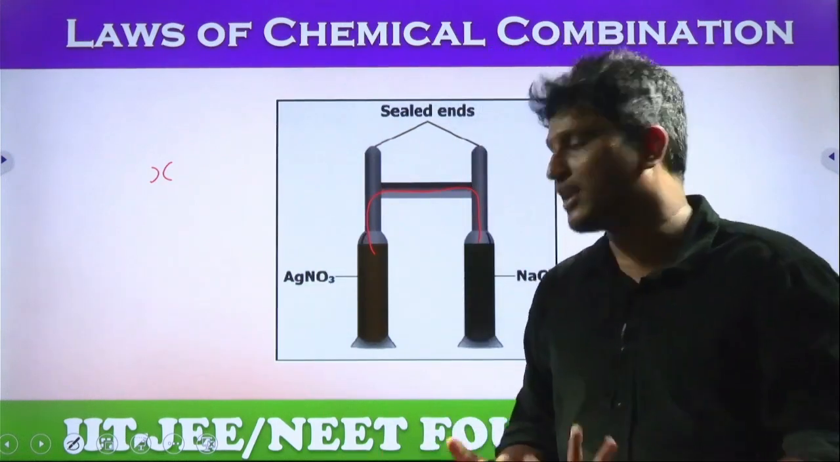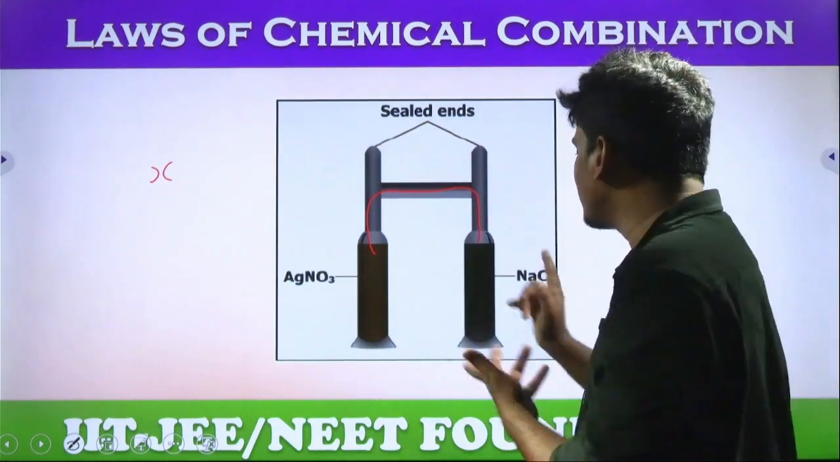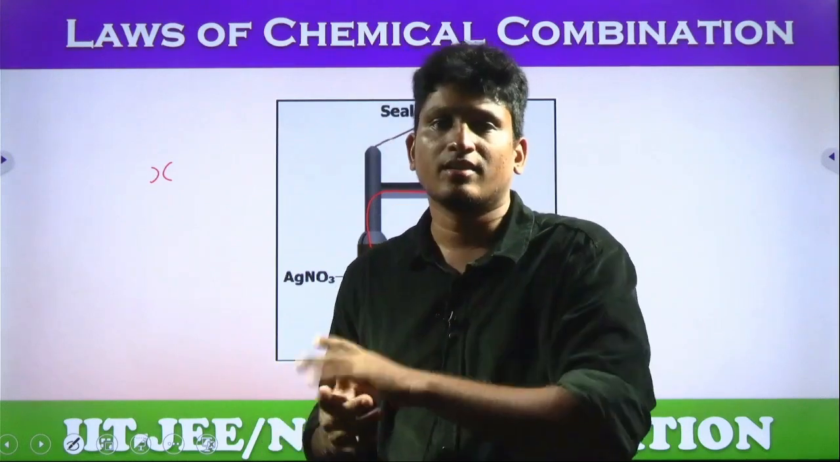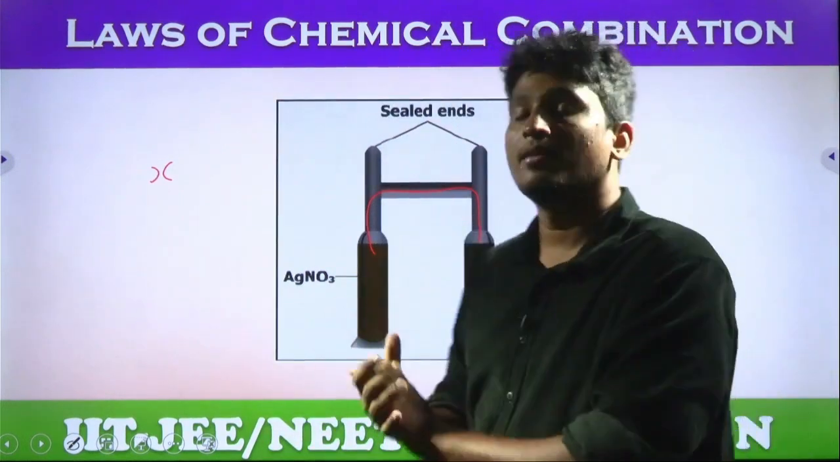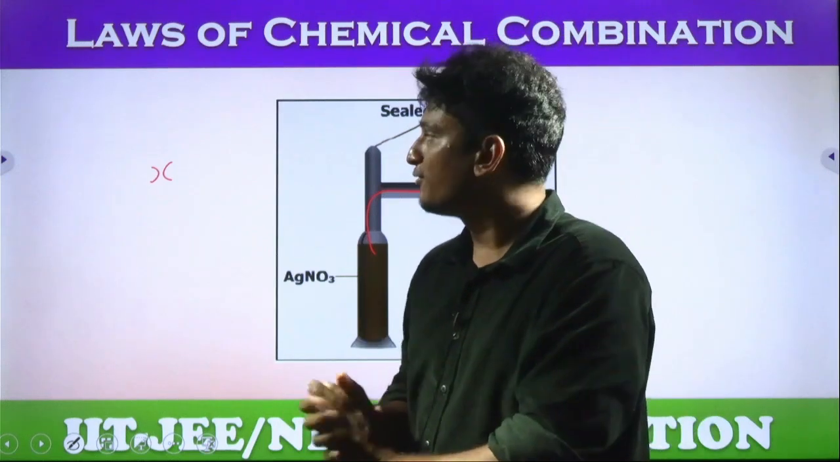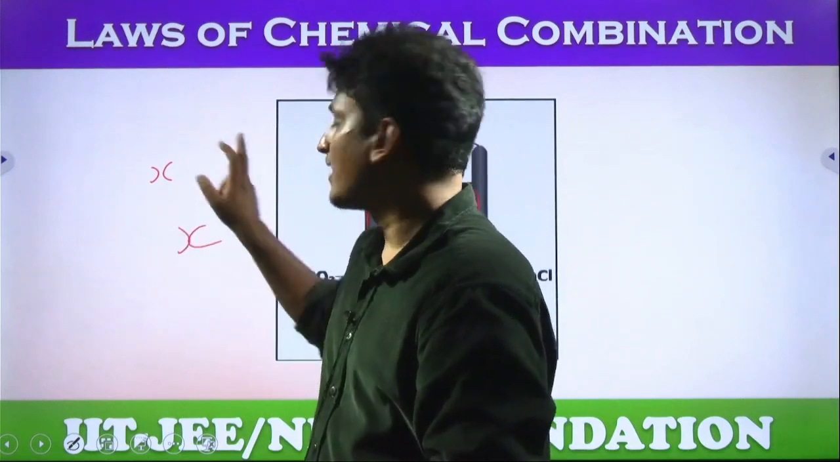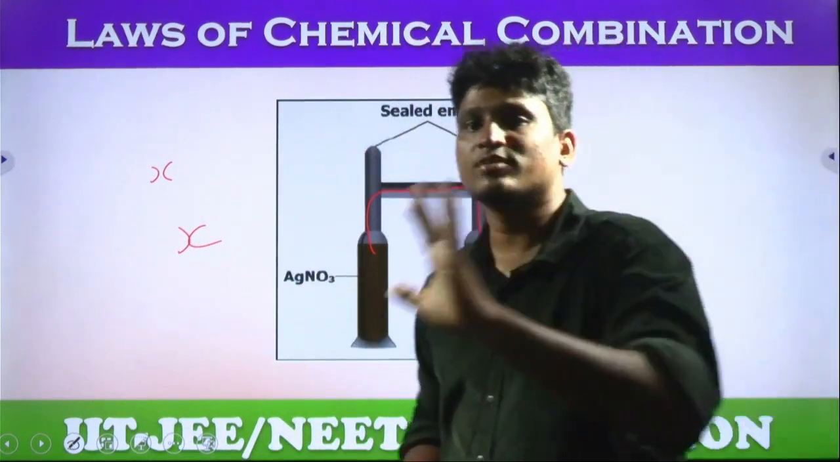If they combine, what will happen? Look at the previous reaction, AgNO3 plus NaCl gives rise to AgCl plus NaNO3. A chemical reaction happens. Now after the reaction, measure the mass of the chemicals in this tube. What is the mass of the chemicals after the reaction? X only. That is the law of conservation. This is experimentally proven. There is no chance for assumption.